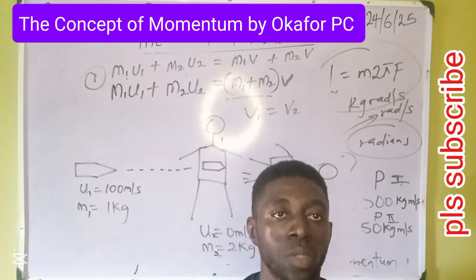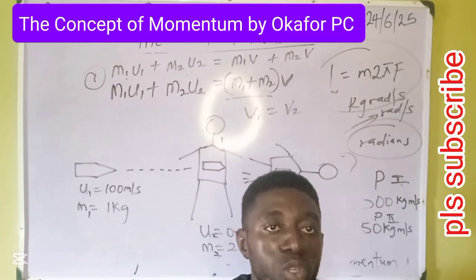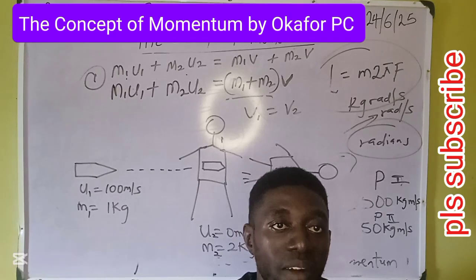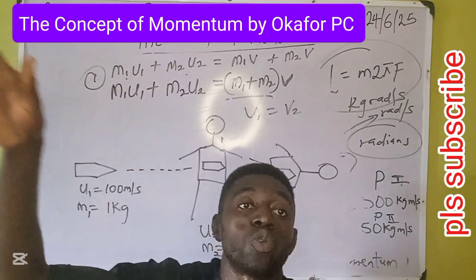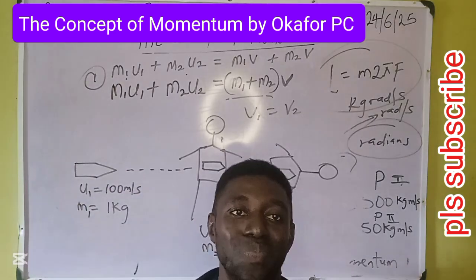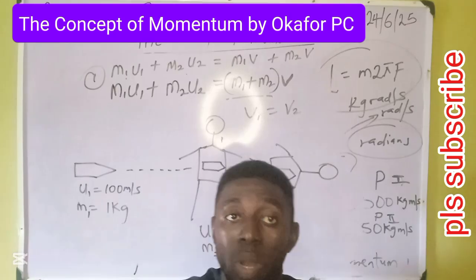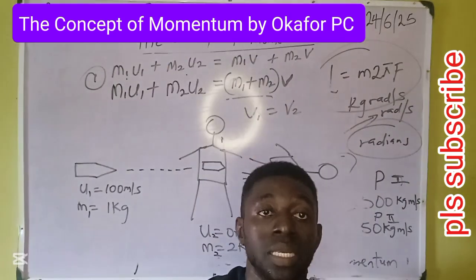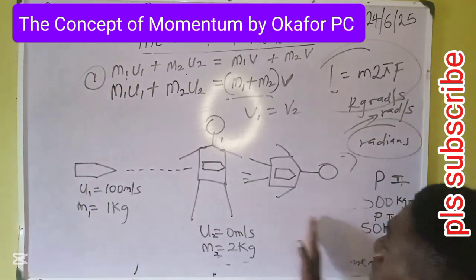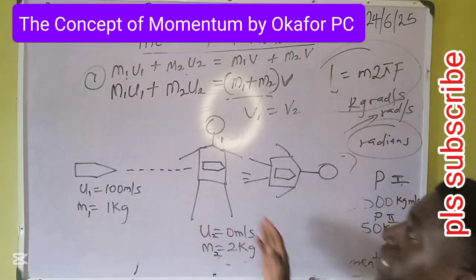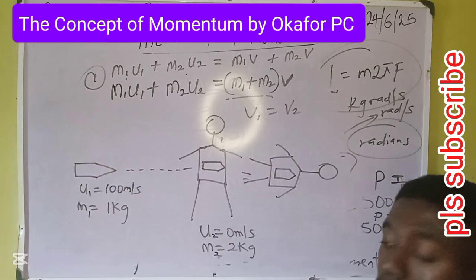Momentum is conserved. When a body with a greater momentum collides with a body with a smaller momentum, then momentum is what? Conserved. The one with a smaller momentum will increase its momentum, while the one with a greater momentum will do what? Lower its momentum. When they collide, the greater one is lowered, while the lower one is what? Increased. That's what you can see on the board. And this analogy explains better the equation. This is the first equation in momentum. Okay.